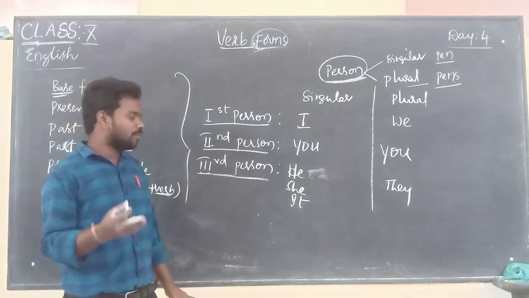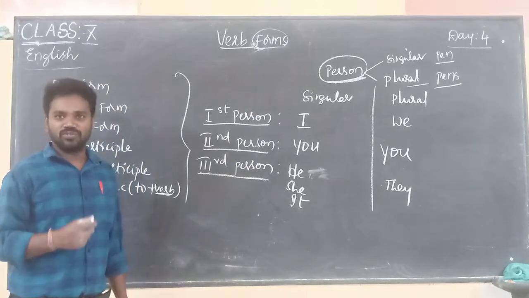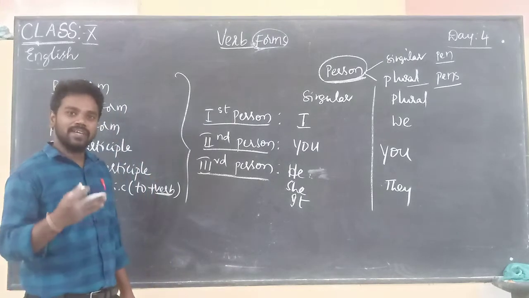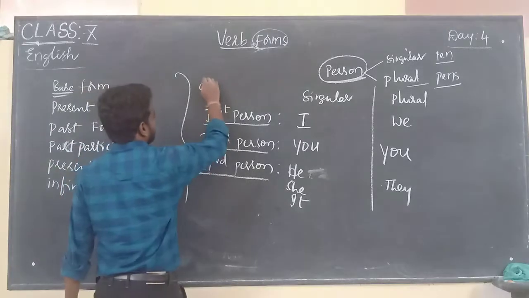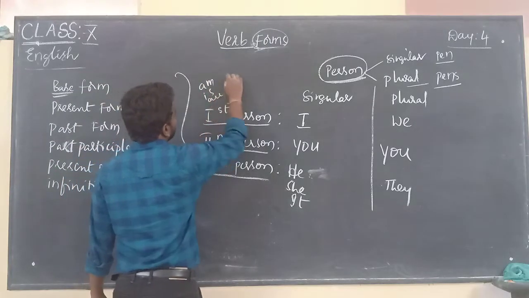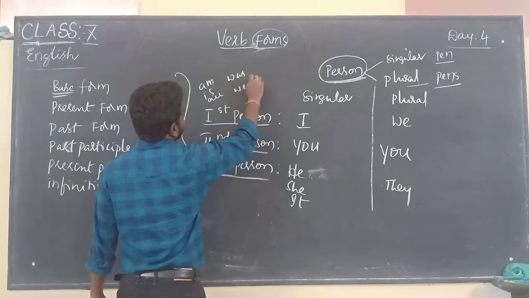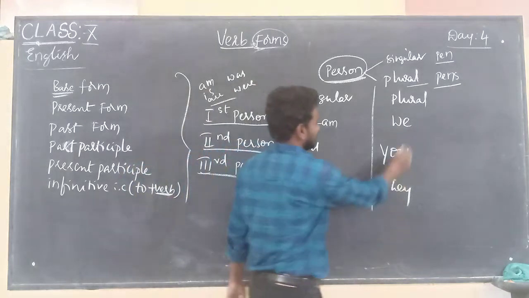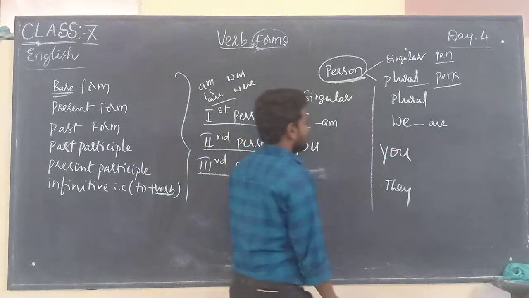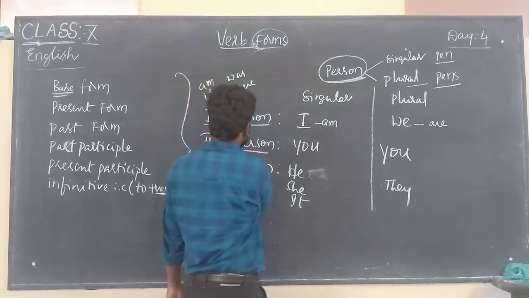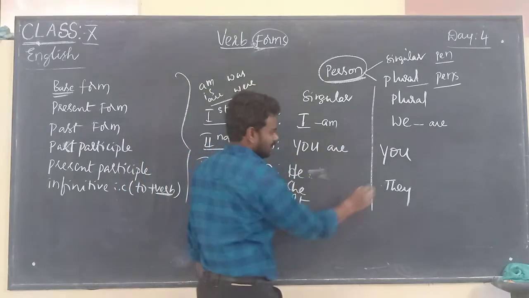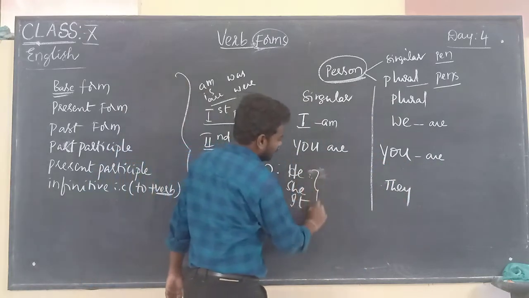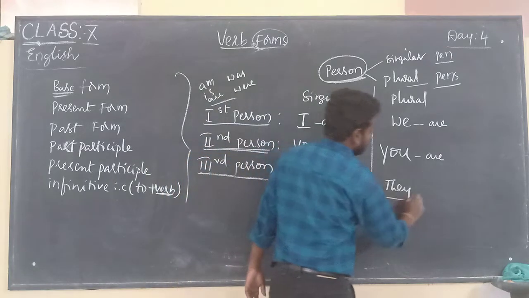For example, we have seen auxiliary verbs, and in auxiliary verbs we have seen primary auxiliaries. What are primary auxiliaries? Be forms, do forms, and have forms. What are the be forms? Am, is, are, was, and were. Now, I takes am. We takes are. You takes are, singular and plural. Third person he, she takes is, and they take are.